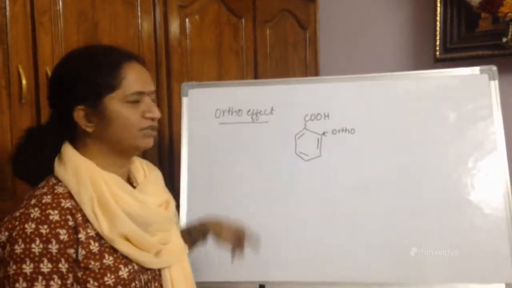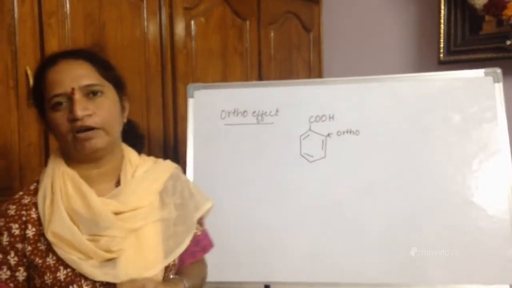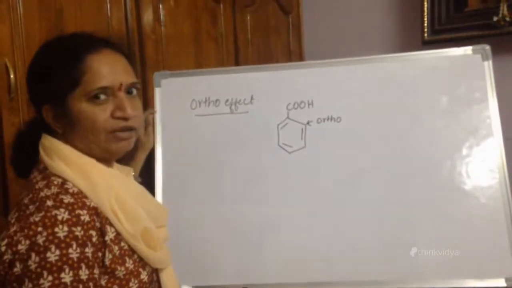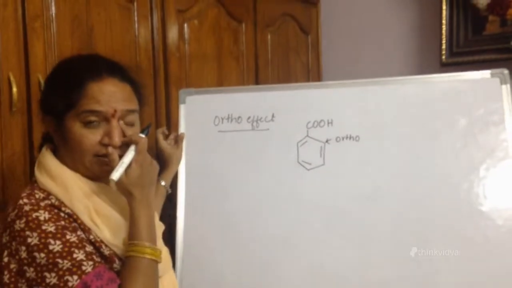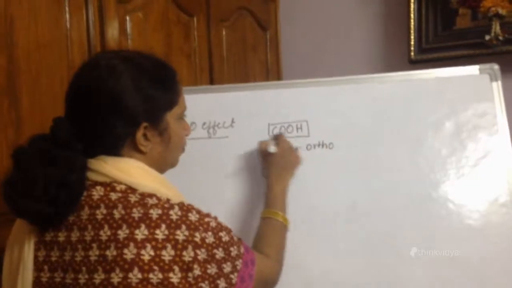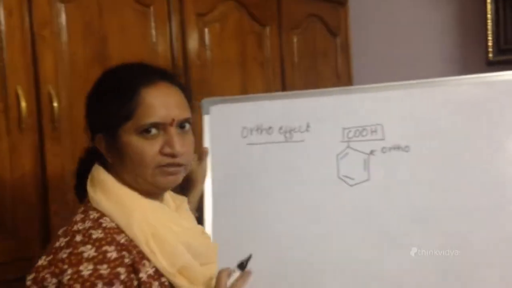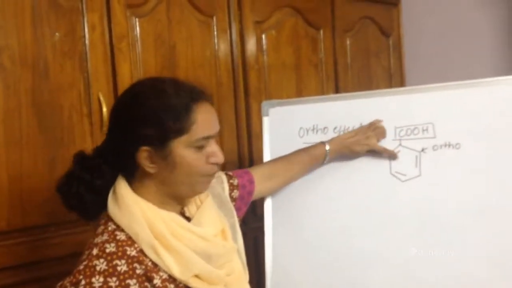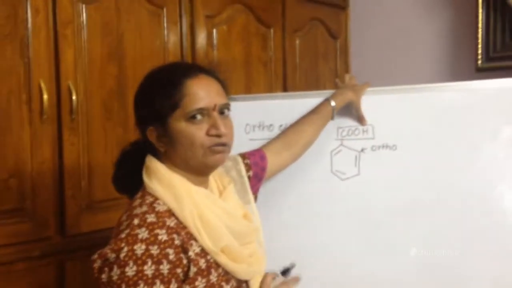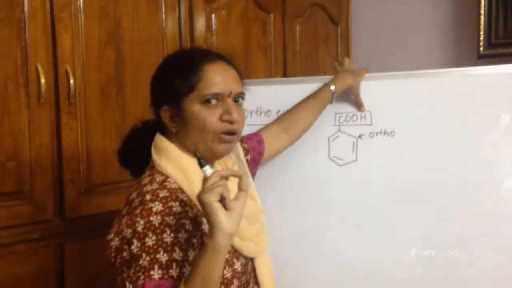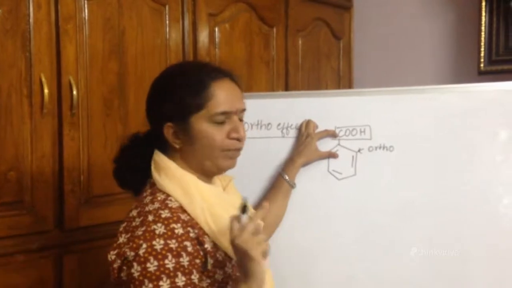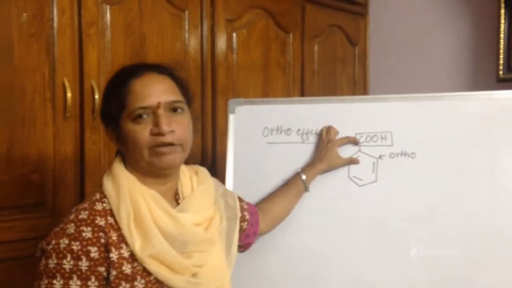Now, what exactly is the ortho effect? We call any substance an acid when the H plus ion is given out very easily. Now, in benzoic acid, the carboxylic acid group is in plane with benzene. As it is in plane with benzene, it will be involved in resonance and the H plus ion is not given out easily. So, any group which is present at the ortho position will inhibit the resonance in benzoic acid.